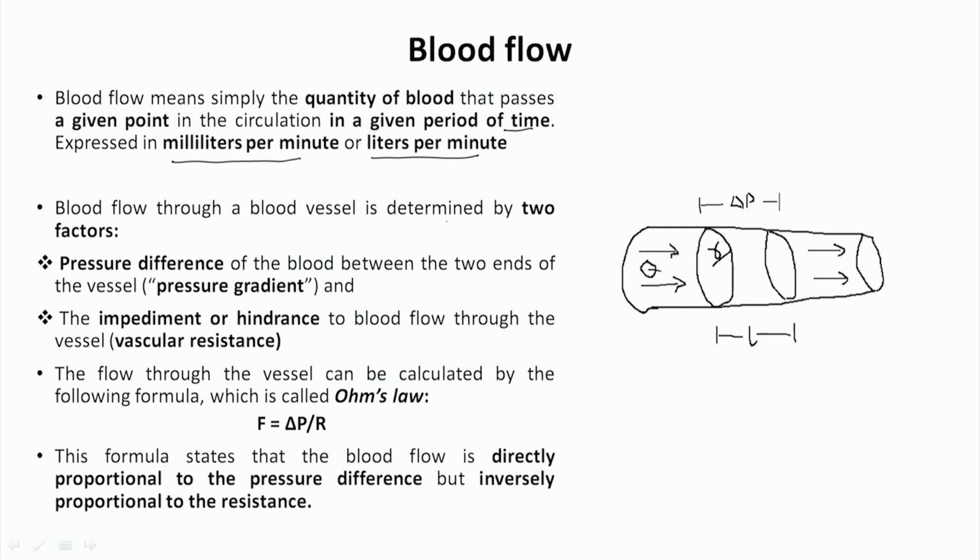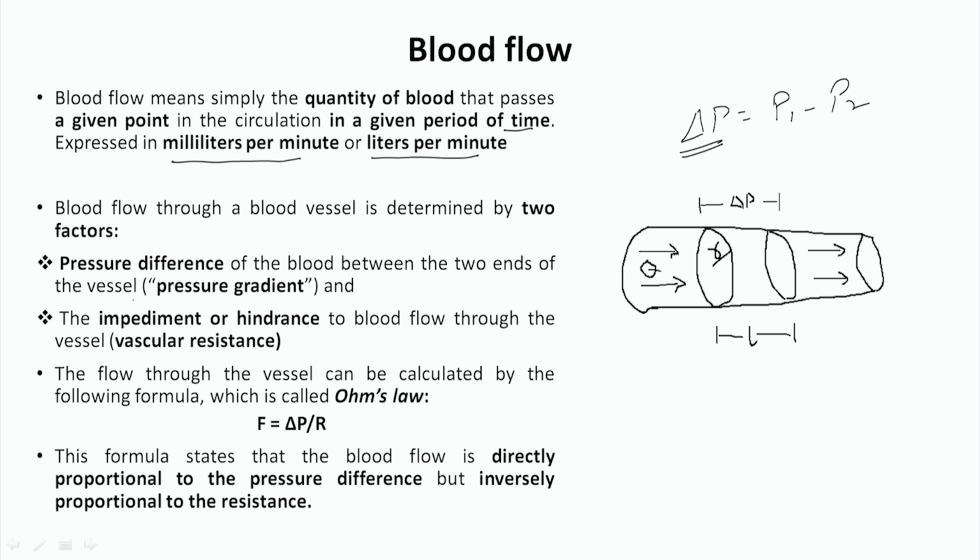Blood flow through a vessel is determined by two important factors. One is the pressure difference between the two ends of a vessel, also called the pressure gradient, and the second is the impediment or hindrance of blood flow through the vessel, called vascular resistance. Here you can see the diagram I have drawn, from one end of the vessel to the other end. The pressure will be different here and different there. The difference is delta P, which is P1 minus P2. Suppose P1 is here and P2 is here. The difference of the pressure is called delta P.